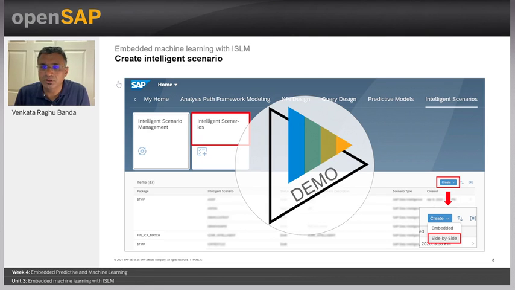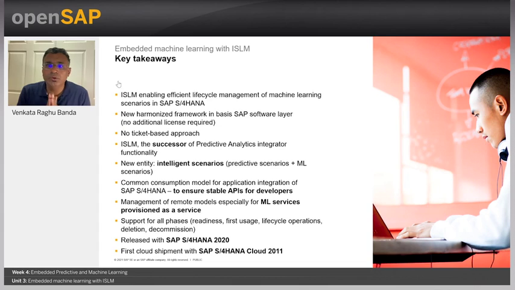Let us now go back to our session, and I want to end this session with some key takeaways. There are quite a few key takeaways. ISLM is enabling the lifecycle management of your machine learning scenarios in S4HANA, and it's a new harmonized framework in your SAP software layer. It is the successor of the predictive analytics integrator. It is the common consumption model for application developers, and it supports all different phases.